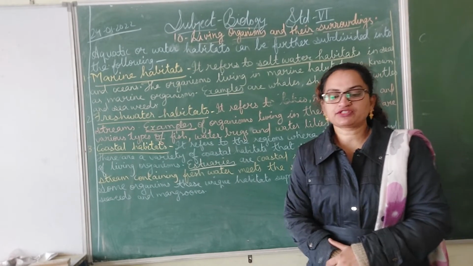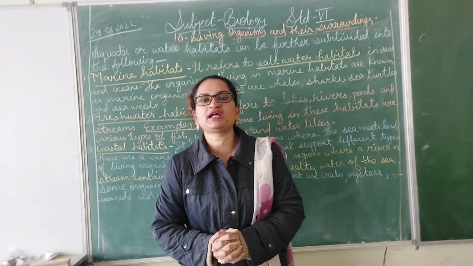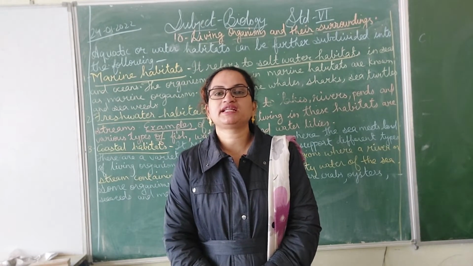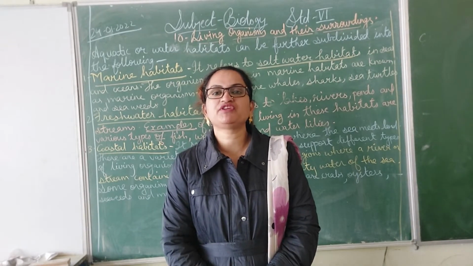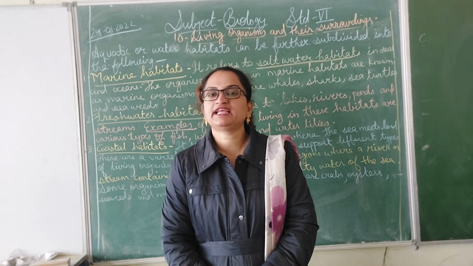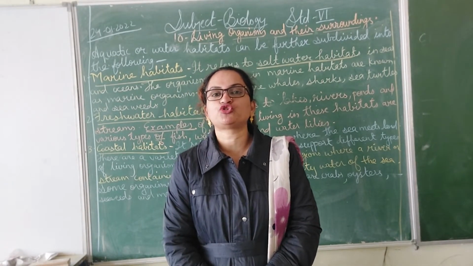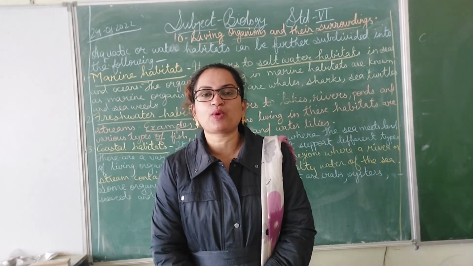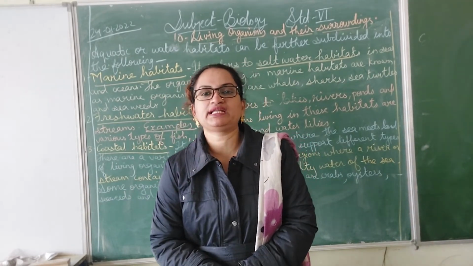So today we have studied about what is habitat. Which are the different kinds of habitat, that is the terrestrial habitat and the aquatic habitat. And under terrestrial habitat we have seen what are terrestrial animals, what are terrestrial plants and which are the different 5 kinds of terrestrial habitats. And then we saw what are aquatic habitats, the water habitat, the aquatic plants and the aquatic animals, and the different kinds of the aquatic habitats.